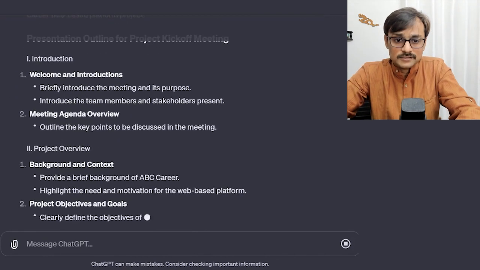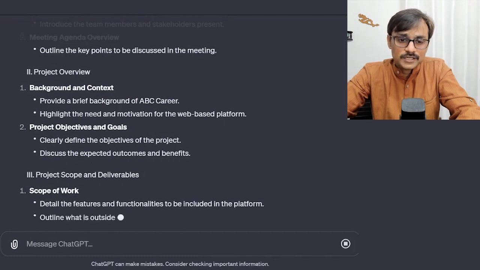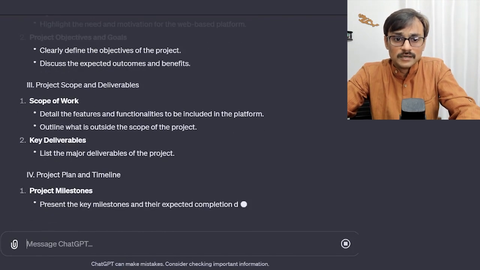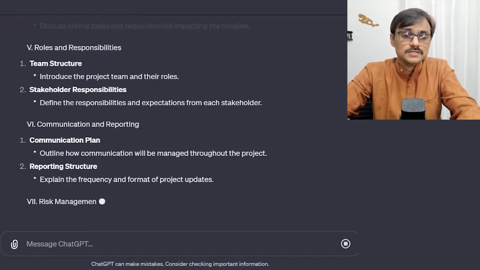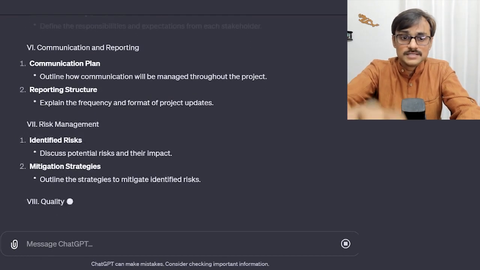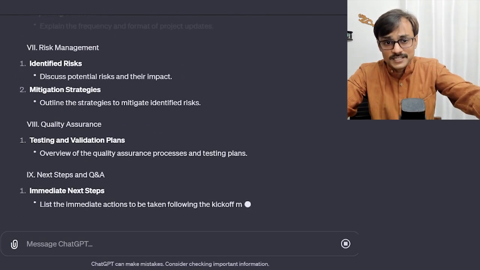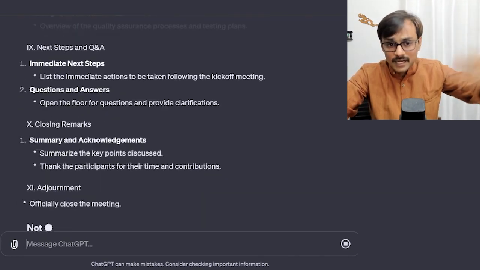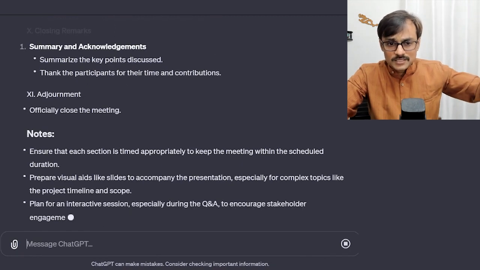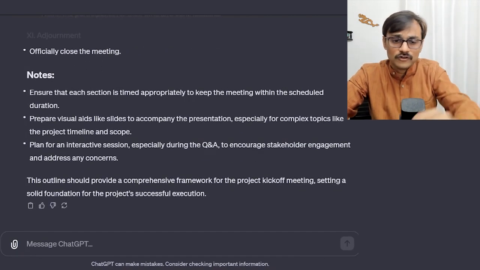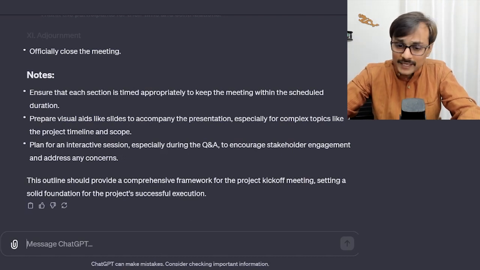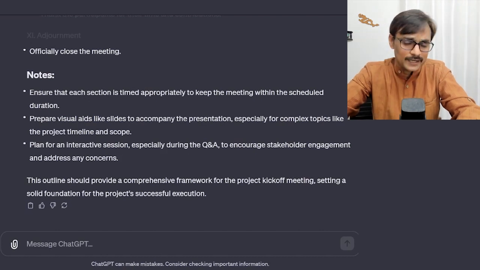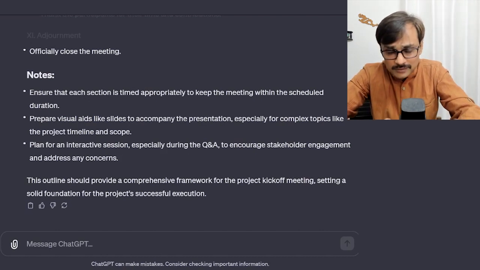So presentation, welcome, introduction, meeting and agenda overview, background, project objectives and goals, scope of work, key deliverables, timelines. These sections should all be there. If any section is missing, or if I don't know, I can ask ChatGPT to start filling that. So this is how I can get a first level kickoff meeting presentation as well. I can extract some stakeholder groups, I can extract the team skills needed, I can identify the high level kickoff meeting.